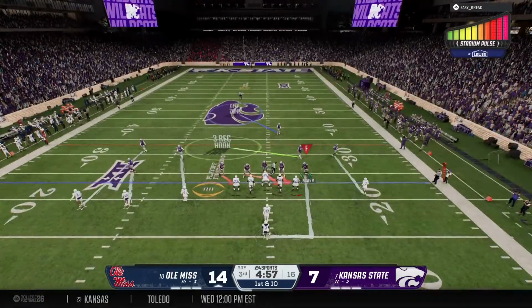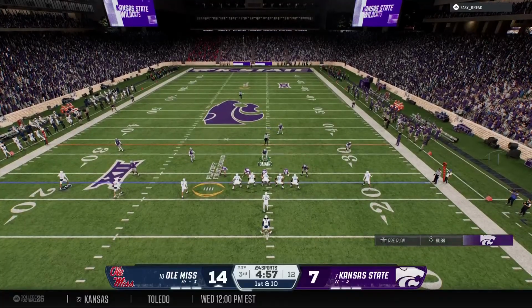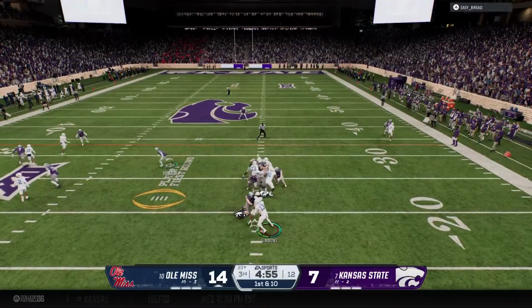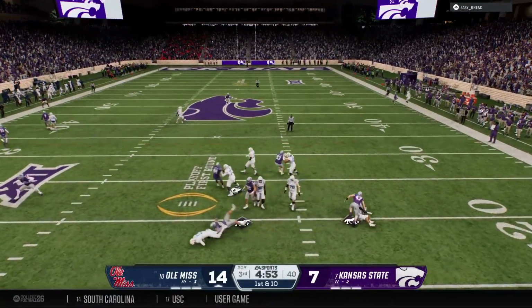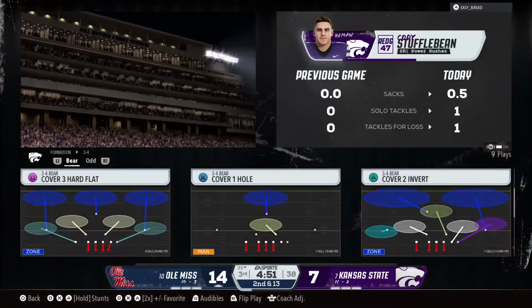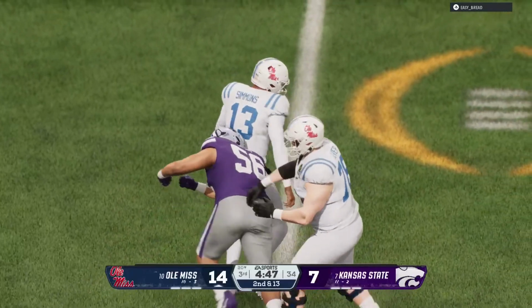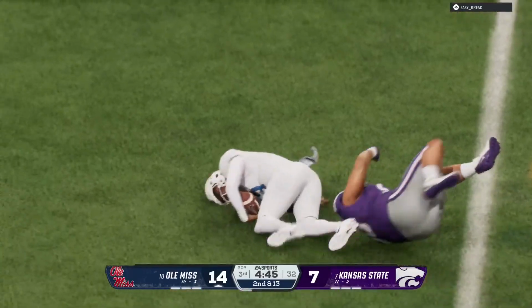And they'll start the drive here from the 23-yard line. He cannot escape. It's a sack. Well, I'll say this, the defense went in at halftime, made some adjustments, and they look like a different group here in these first few plays.